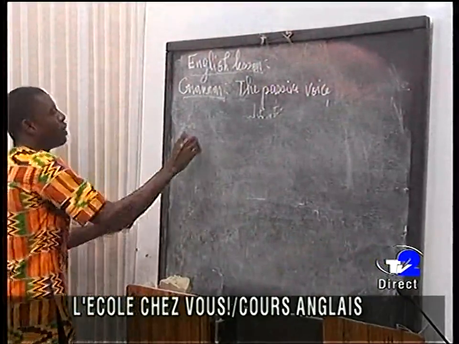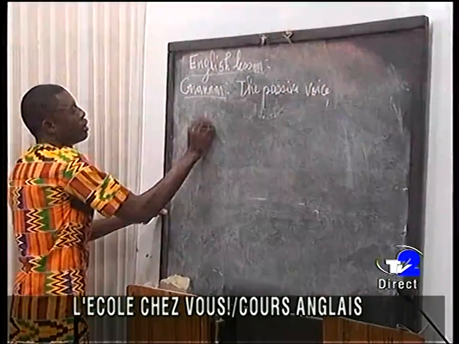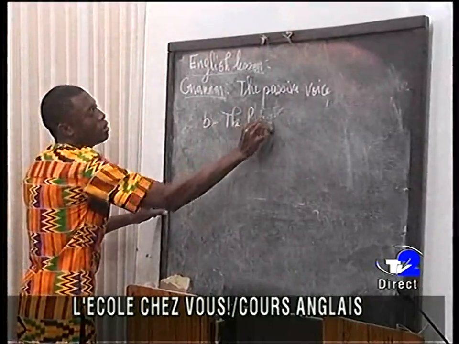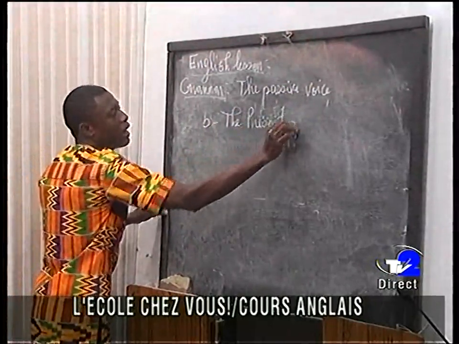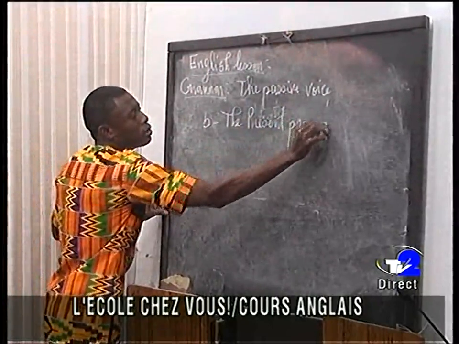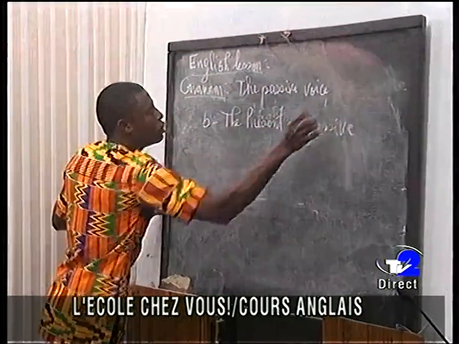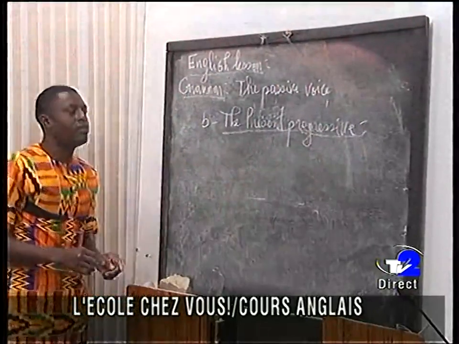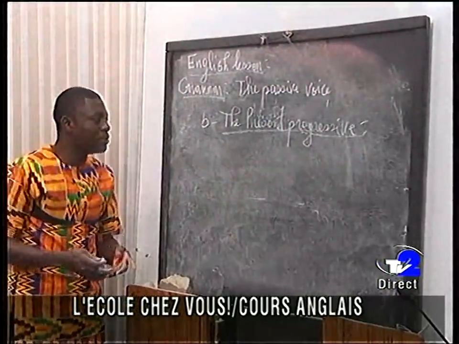We continue with the present progressive. What is the present progressive?